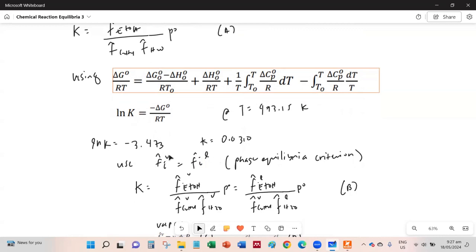So that means for ethanol and water, which have both liquid and vapor phases, the fugacities at their vapor phase should be equal with their fugacities at their liquid phase.